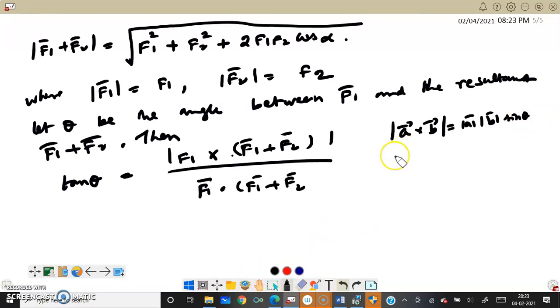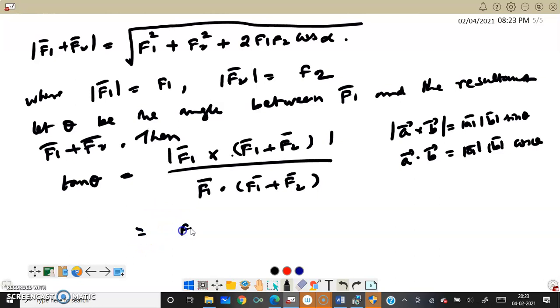And A dot B equal to modulus of A modulus of B into cos theta. So for tan theta, all these terms get cancelled. Modulus of A cross B by A dot B, that is what we have written. So we got tan theta here.